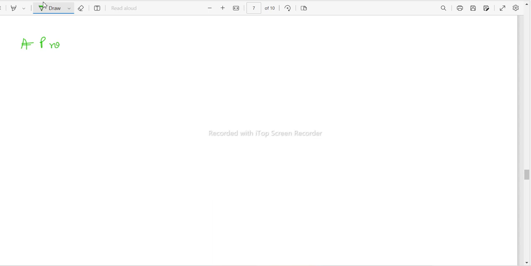There is a profit by selling a commodity for rupees 524. So I've sold a commodity for 524 and I've gained a profit.